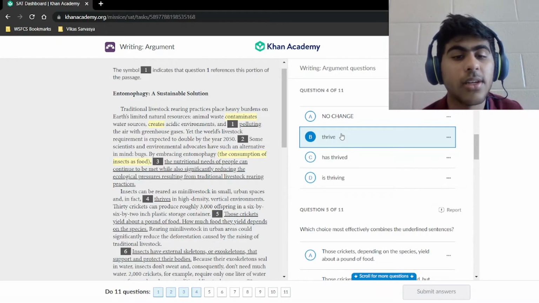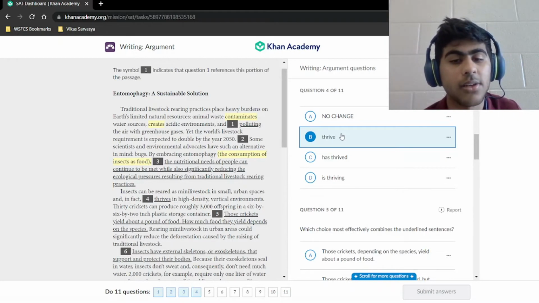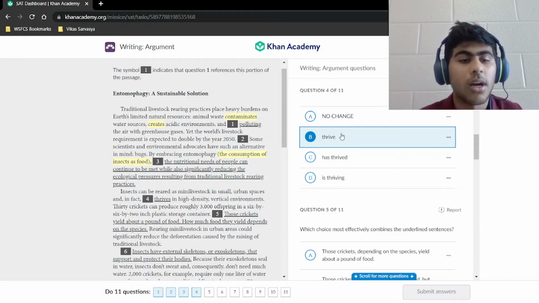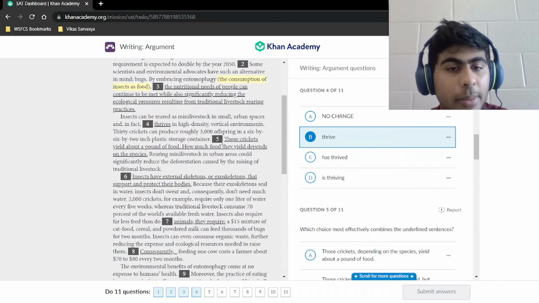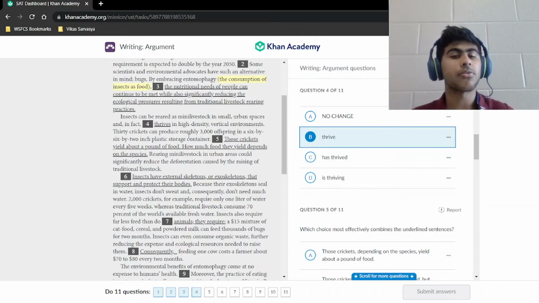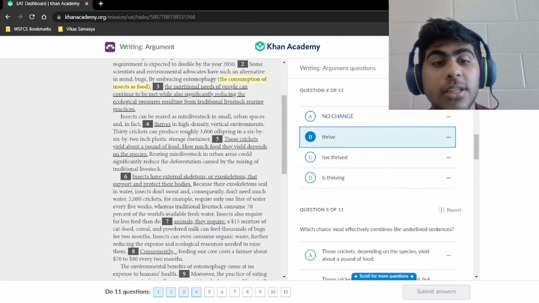That sounds like it fits, and that's our answer. Let's move on. All right. Those crickets yield about a pound of, okay, actually let's read this sentence first. 30 crickets can produce roughly 3,000 offspring in a 6 by 6 by 2 inch plastic storage container.